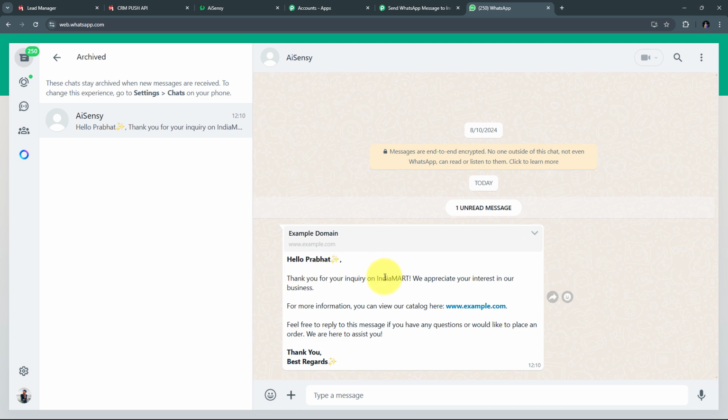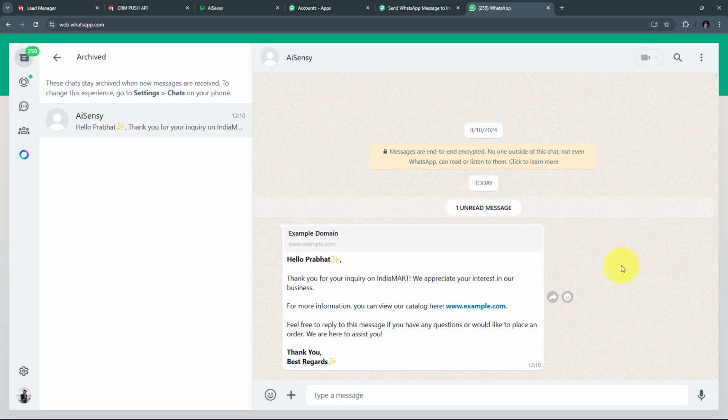So here we can see that this was my template message that I have created in AI Sensei and I have added in my campaign. And I have successfully sent this message to my IndiaMART inquiry or the lead on WhatsApp. So here I have done this automatically just by creating a connection between IndiaMART and AI Sensei, and I have set up this automation. And now whenever I'm going to receive a new lead or the inquiry, then automatically I'm going to send this automated message on WhatsApp to that particular lead or inquiry.